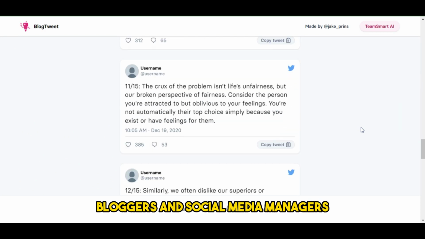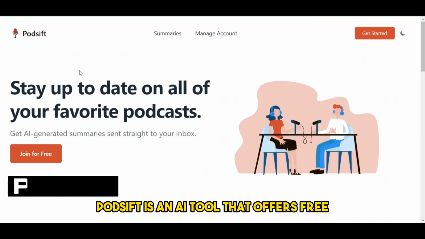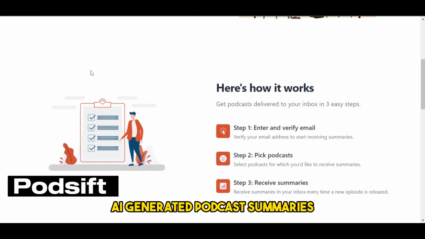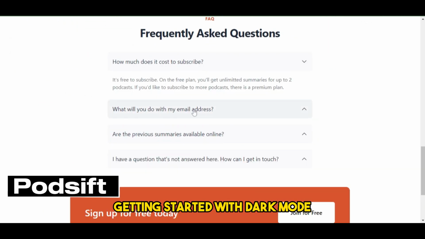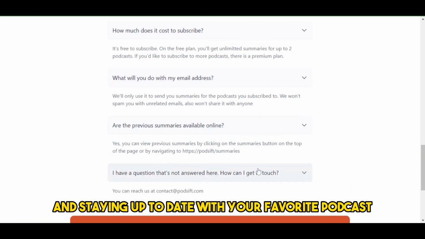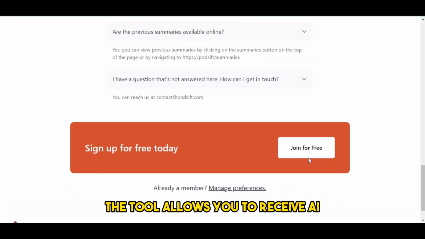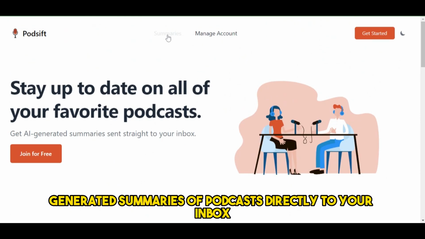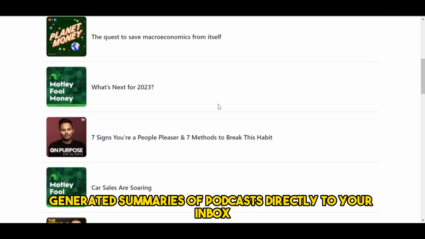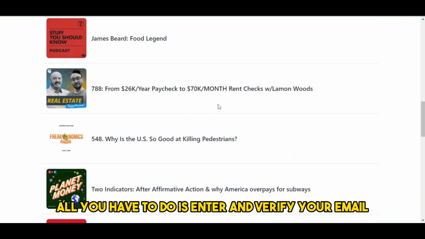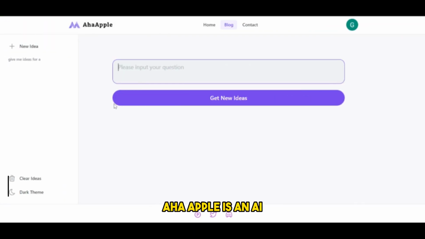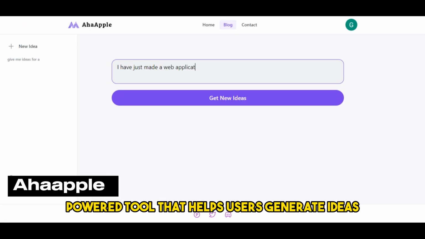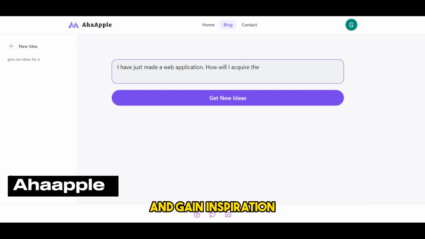and social media managers. Podsift is an AI tool that offers free AI-generated podcast summaries. Its main features include managing your account, getting started with dark mode, and staying up to date with your favorite podcast. The tool allows you to receive AI-generated summaries of podcasts directly to your inbox. All you have to do is enter and verify your email and select podcasts for which you'd like to receive summaries. Ahaapple is an AI-powered tool that helps users generate ideas and gain inspiration.